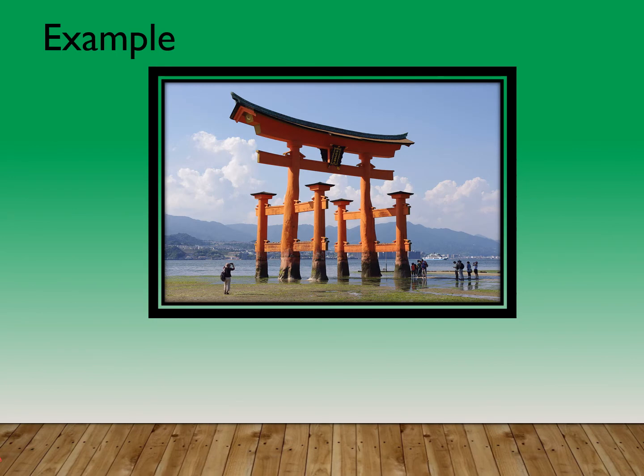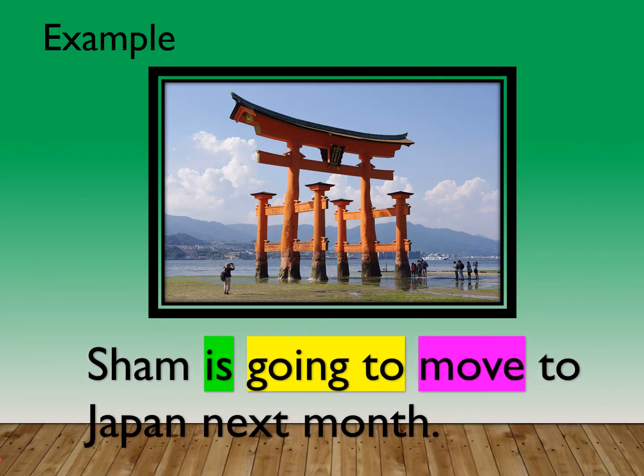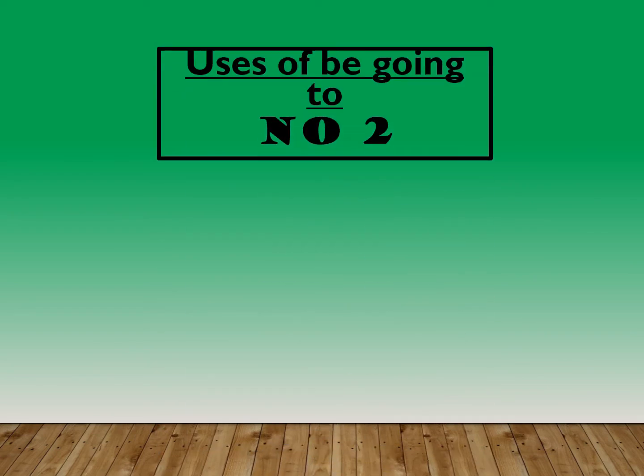For example, Sham is going to move to Japan next month. The uses of be going to number 2.